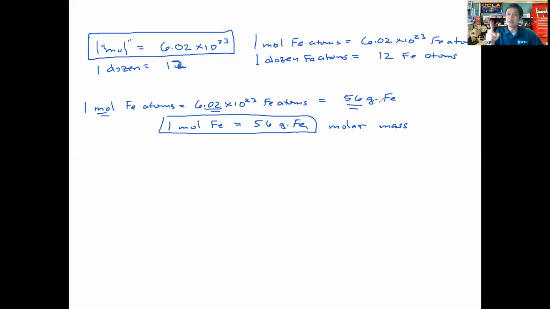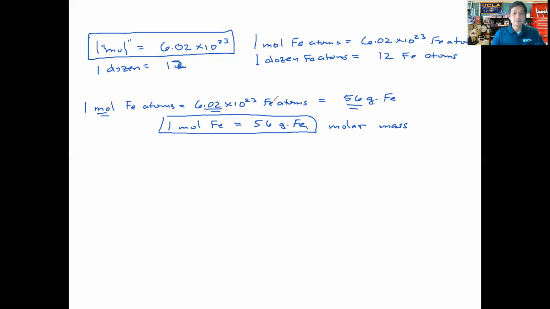But we also have the mass number. The mass number gave us the mass of one atom of that particular isotope. However, we can also use that number to describe the molar mass, which is the mass of this many atoms of that particular atom.